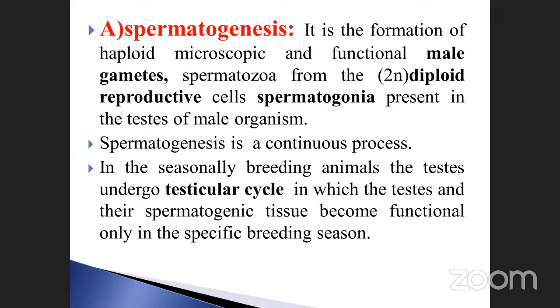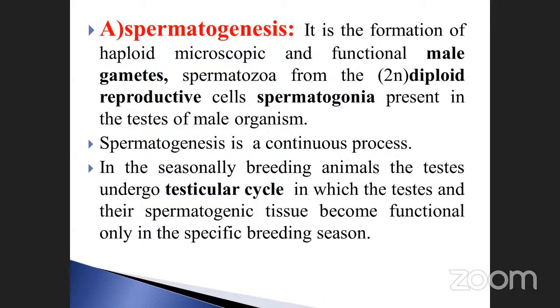Okay, this is very, very important. Spermatogenesis is a continuous process, continuously producing sperm. Animals are divided into two types: seasonal breeders and those breeding throughout the year. In seasonal breeding animals, the testis undergoes a testicular cycle in which the testis and spermatogenetic tissues become functional only in the specific breeding season.